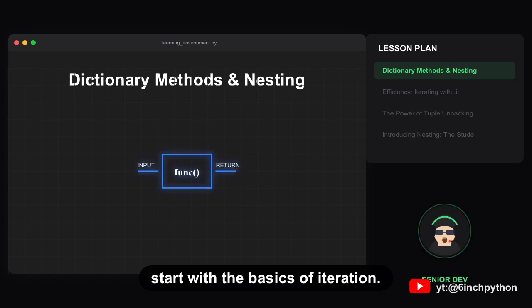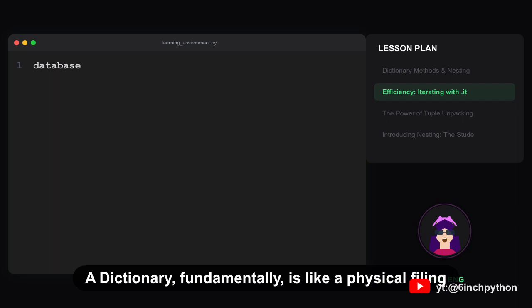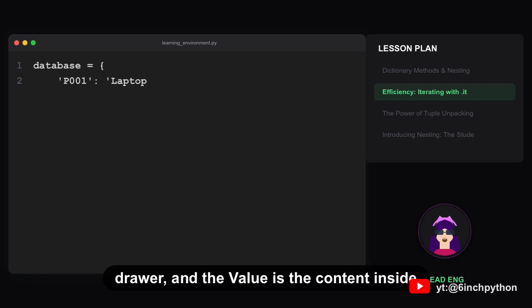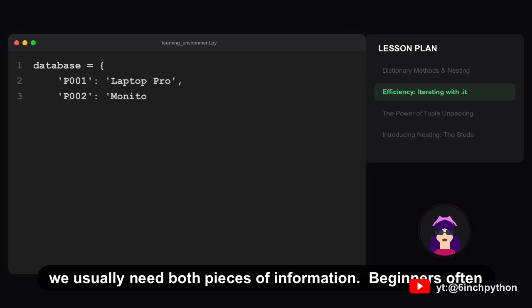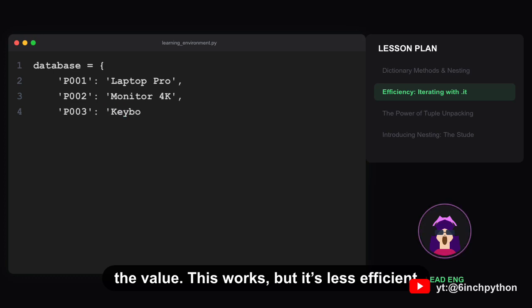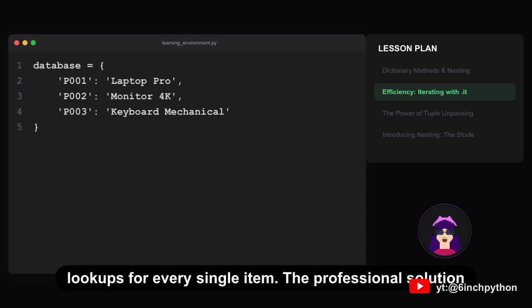Let's start with the basics of iteration. A dictionary, fundamentally, is like a physical filing cabinet. The key is the label on the drawer, and the value is the content inside that drawer. When we need to process data, we usually need both pieces of information. Beginners often iterate over the keys first, then look up the value. This works, but it's less efficient because the program has to perform two separate lookups for every single item.